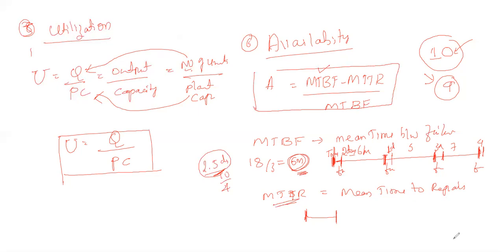One more is there, so I'll finish it off. The last one is work in process. It is also called WIP. Here the WIP is nothing but the total inventory held in the plant, starting from the raw material to the finished stage.